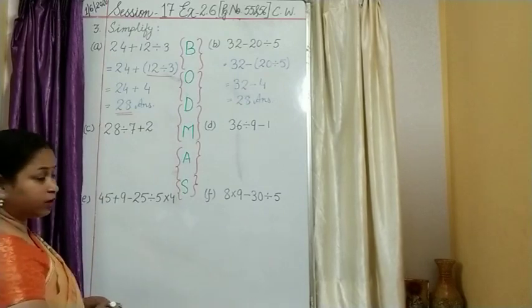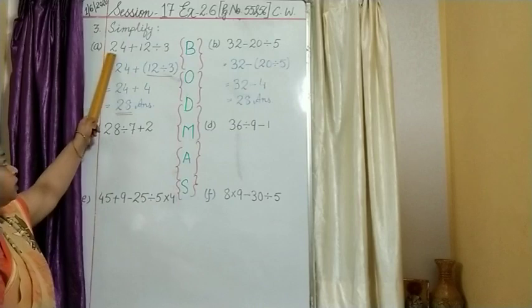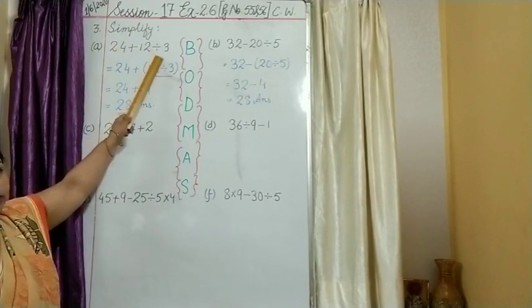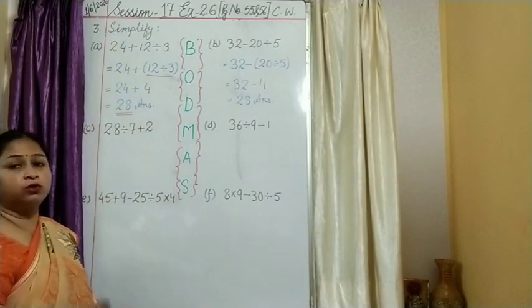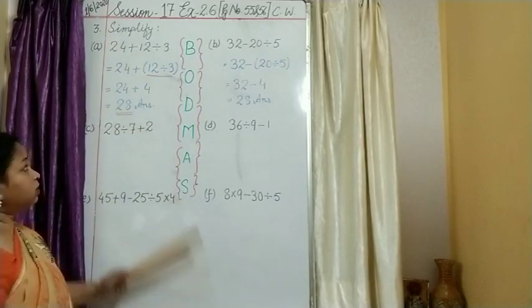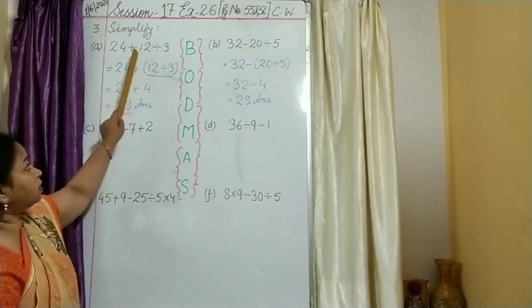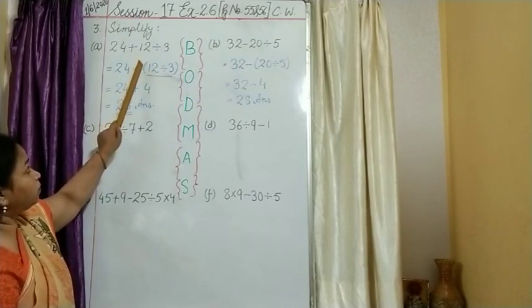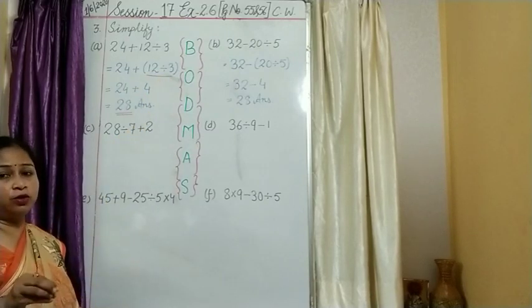Once again, let me explain you. The question given to you is 24 plus 12 divided by 3. Two operations are given. We have to solve division first. Division sign is here, 3 is here and 12 is here. We will take these two numbers together in a bracket. Why bracket?